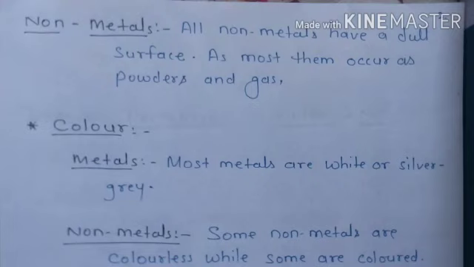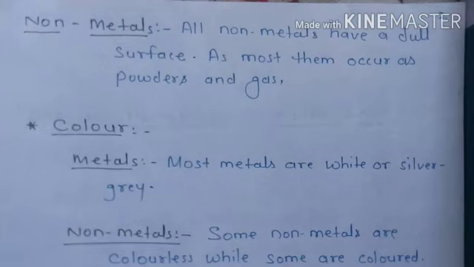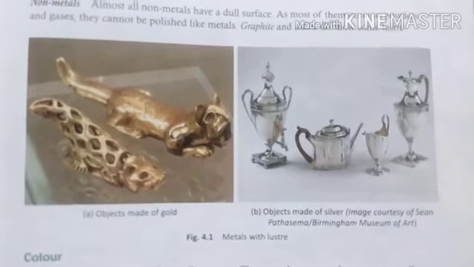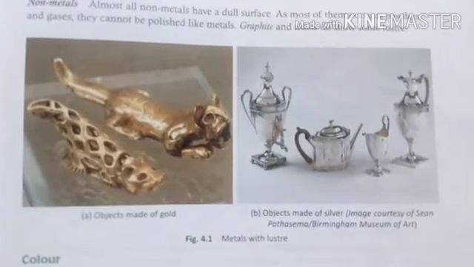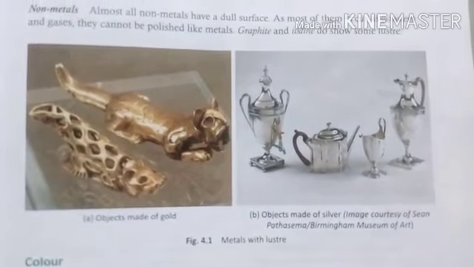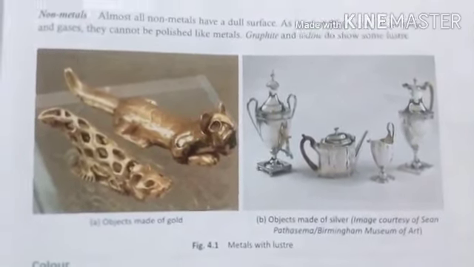Graphite and iodine do show some luster, but not like a metal. As you can see, there are some objects made up of gold and objects made up of silver. They have a shiny, that is lustrous, surface.